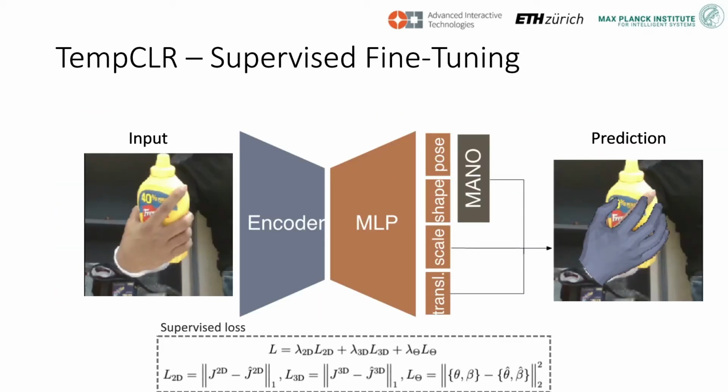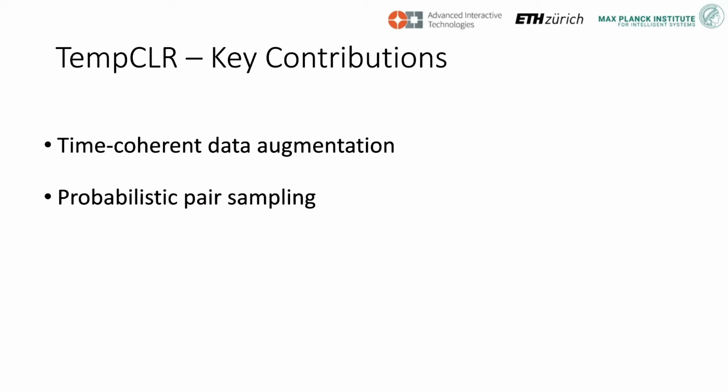Next, we perform a supervised fine-tuning on the 3D hand reconstruction task. In this stage, the pre-trained encoder and the hand decoder are trained with full supervision to predict MANO pose and shape parameters, and the weak perspective camera parameters. Our novel contributions are twofold: a data augmentation strategy and a probabilistic pair sampling technique.